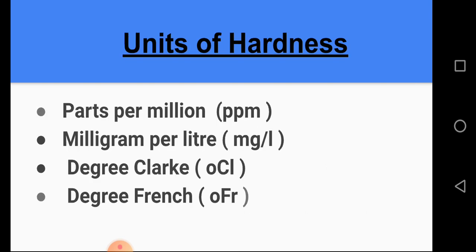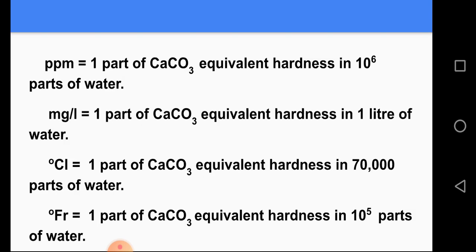Next, we discuss units of hardness. There are 4 units of hardness. First, parts per million. Second, milligram per liter. Third, degree Clarke. Fourth, degree French. Let us discuss these units one by one.